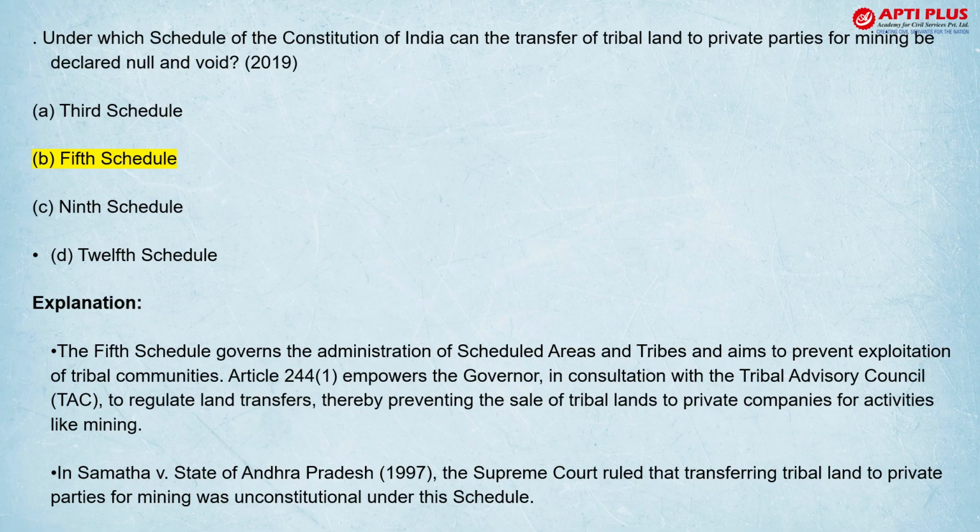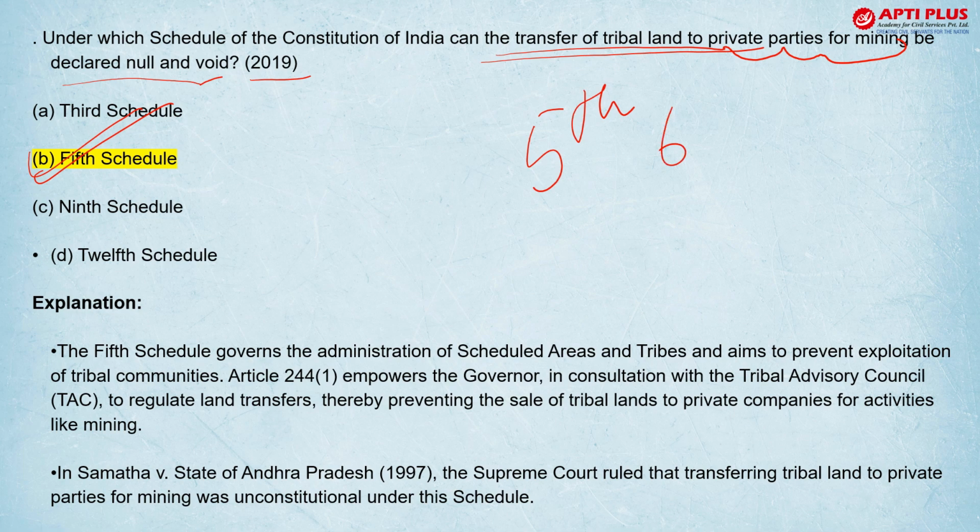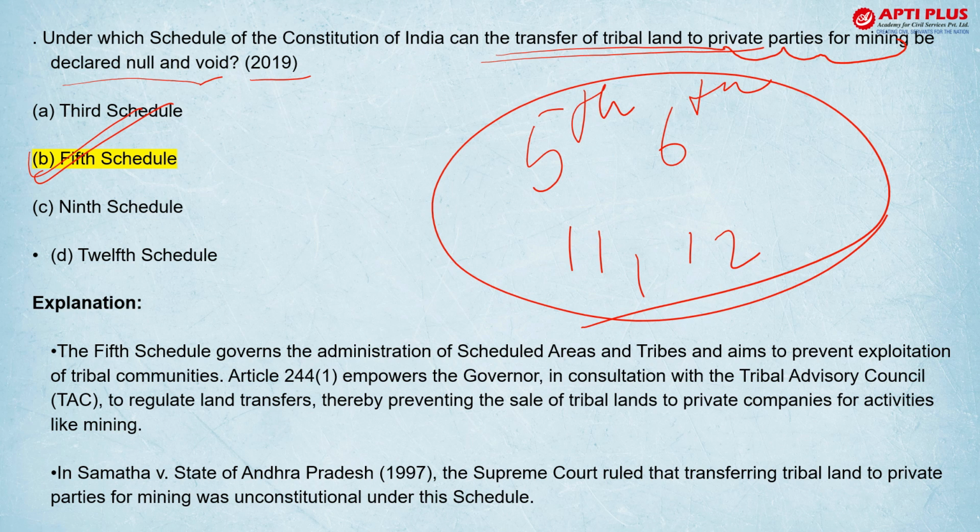Moving on, under which schedule? Again see, 2019 में schedule, वही 5th schedule वाली बात आ गई. Transfer of tribal land to private parties for mining be declared null and void. That is your 5th schedule. Very favorite topic. 5th, 6, 11, 12, these schedules, हर schedule के specific features you should know. तो 5th schedule, special articles 244 and 5th schedule के अंदर we administer the schedule area and tribes, aims to prevent their exploitation.